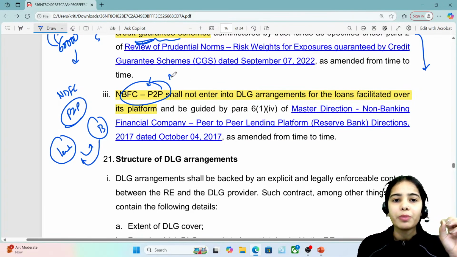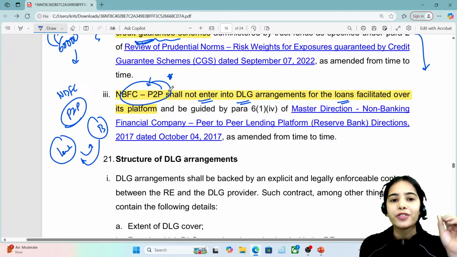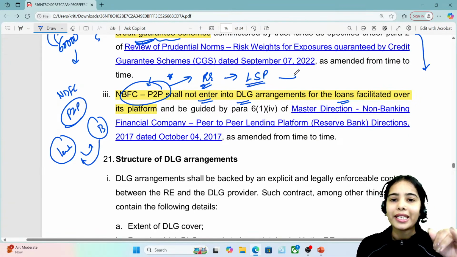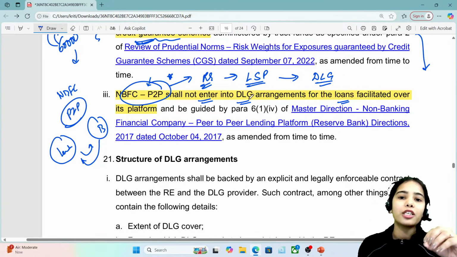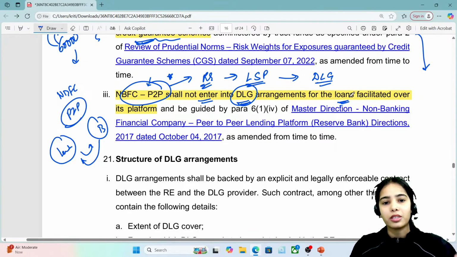So an NBFC peer-to-peer shall not enter into default loss guarantee arrangements for the loans facilitated over its own platform. NBFC is a regulated entity, so it can work as a lending service provider and can provide the default loss guarantee also, but it cannot provide the default loss guarantee for the loans facilitated over its own platform. This is the basic idea.